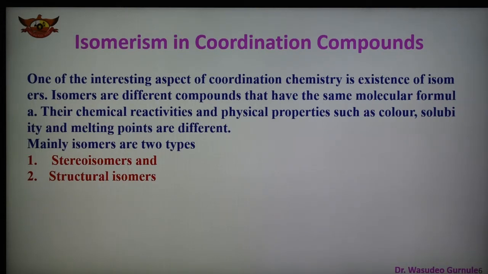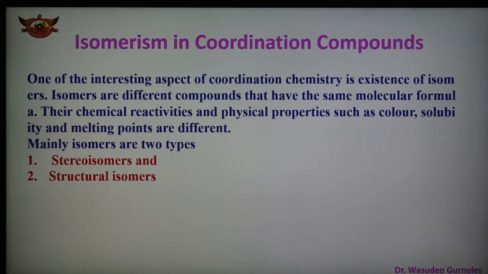Now what are stereoisomers? These isomers contain the same atoms and the same atom-to-atom binding, but differ only in the spatial arrangement of atoms or groups about the central metal atom.